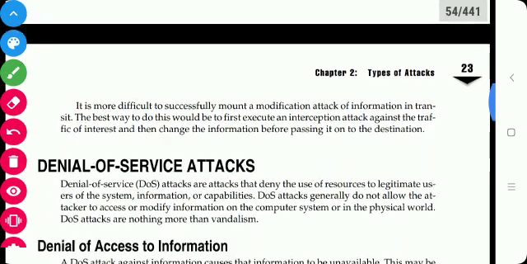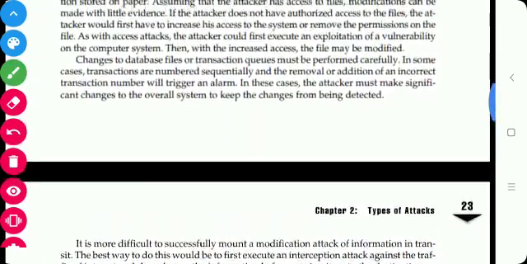Next are denial of service attacks, which will be taken in the next section.